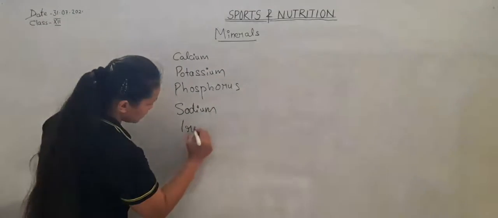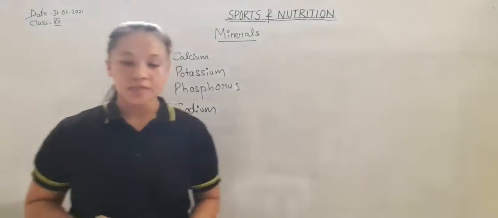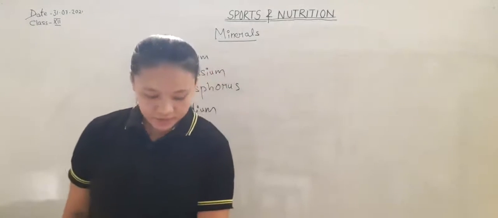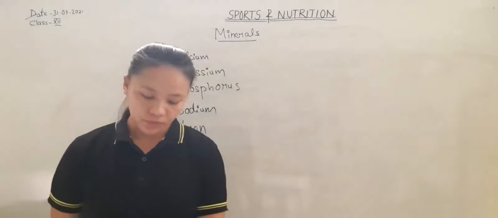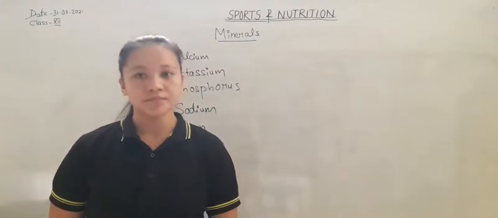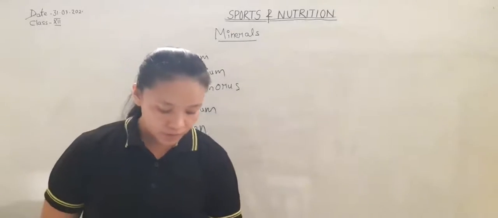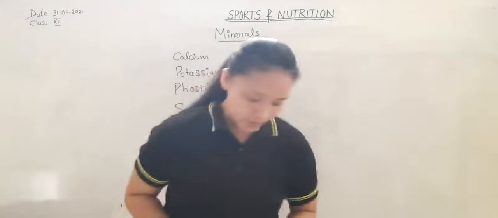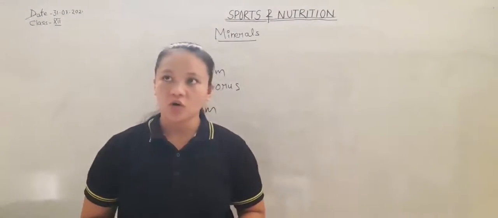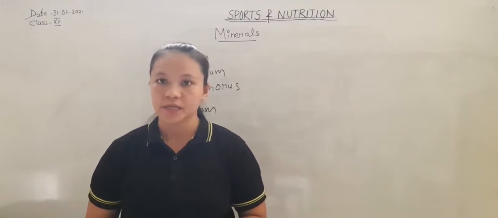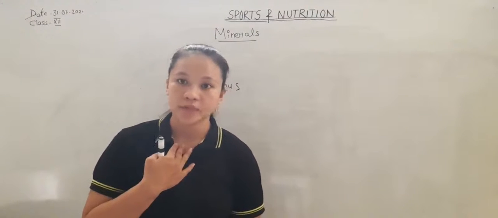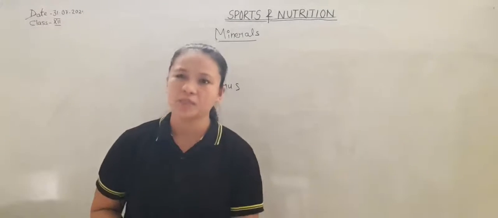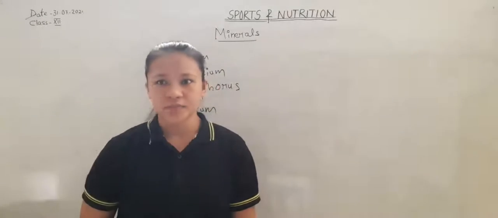Iron helps in the formation of red blood cells. It helps in the formation of hemoglobin, and the deficiency of iron causes anemia. Next is iodine. The deficiency of iodine causes goiter, in which there is swelling in the thyroid gland, and the person faces difficulty in breathing.